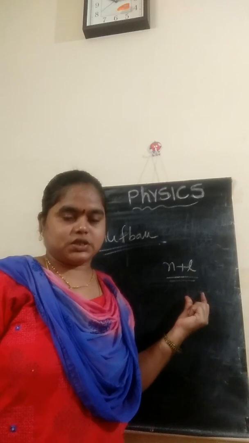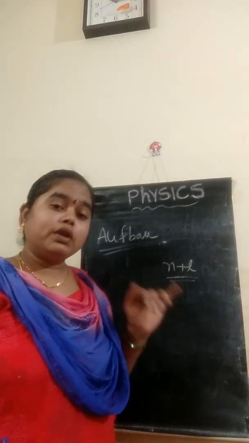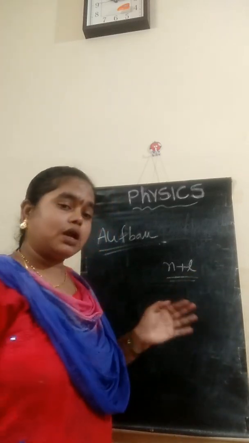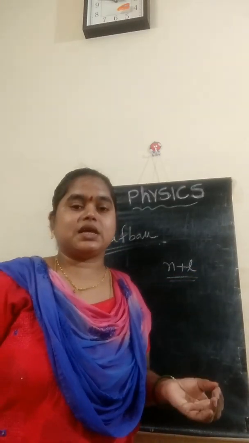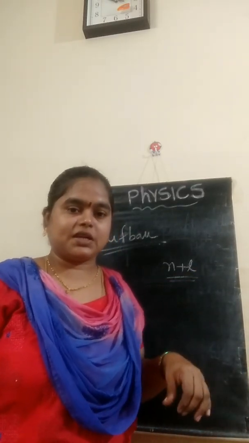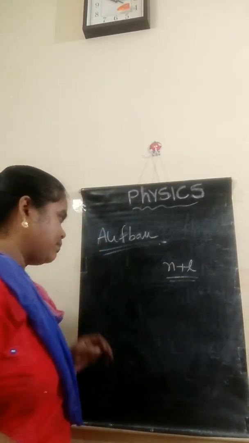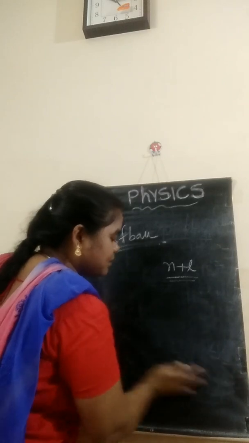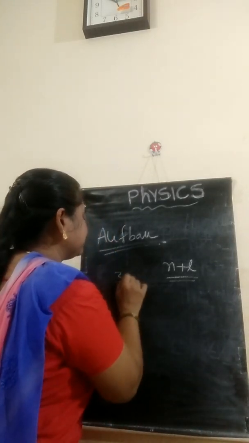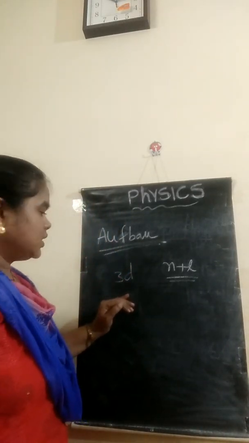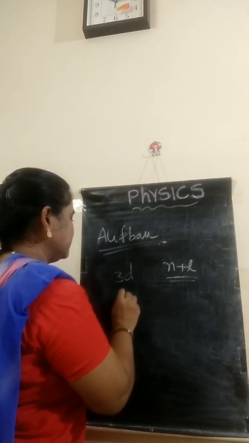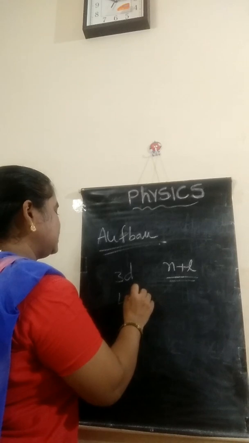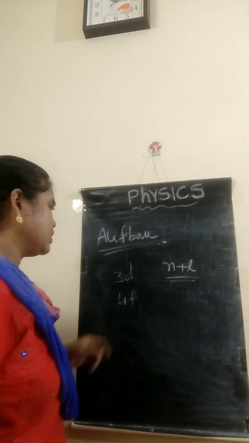And you will get one more doubt: Teacher, what if two orbitals have the same n plus l value? I will give one example. For example, 3d and 4f.